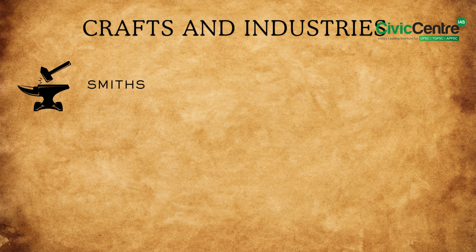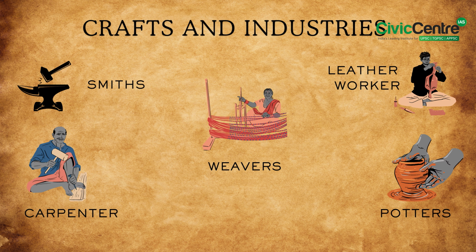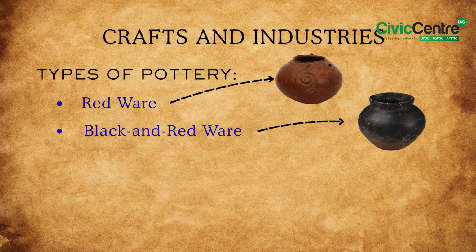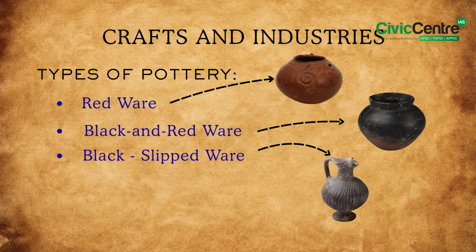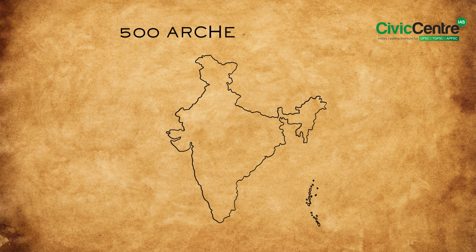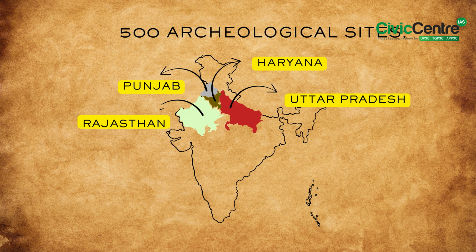We hear of smiths, carpenters, leather workers, potters, and weavers. Pottery types included redware, black and redware, black slipped ware, and the distinctive painted greyware, which is often linked to the higher social groups. Archaeology shows around 500 painted greyware sites in western Uttar Pradesh, Punjab, Haryana, and Rajasthan.